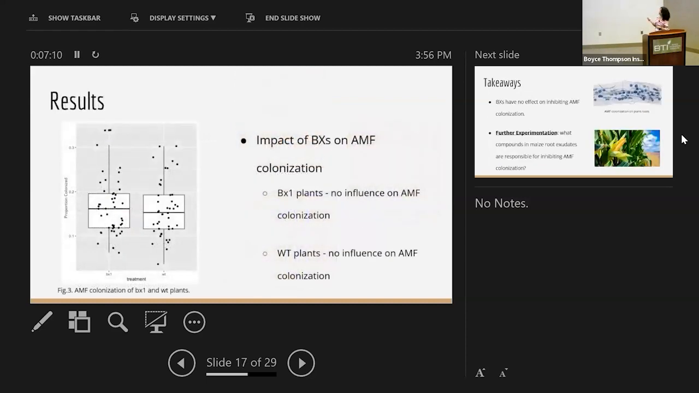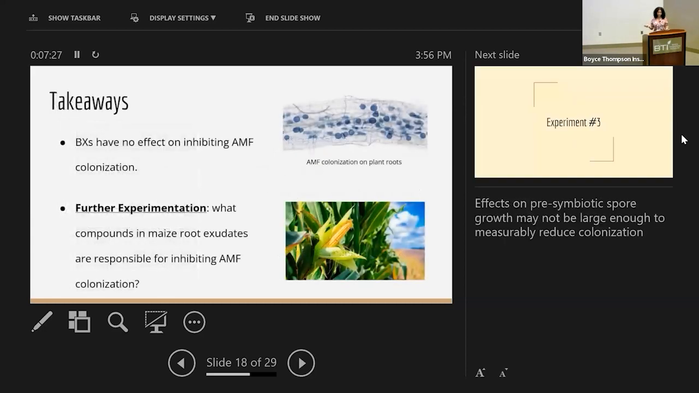So the results of this experiment were very surprising in that we found that the benzoxazinoids did not have an impact on the AMF colonization of either the wild type plants or the BX1 mutant plants. And we had expected, like I said, for there to be a significant difference, but there wasn't. And now we know that benzoxazinoids don't have an effect on inhibiting AMF colonization on live plants. And we're not quite sure yet why, but we speculate that it could be because the spore germination might not have been a large enough difference on the live plants to be able to see an effect on colonization itself.